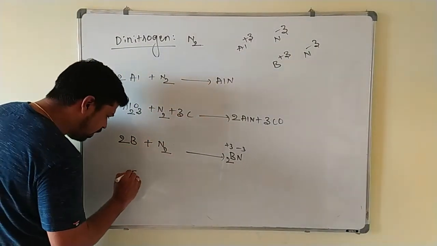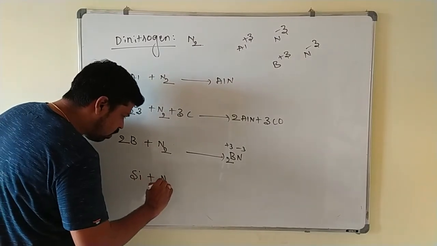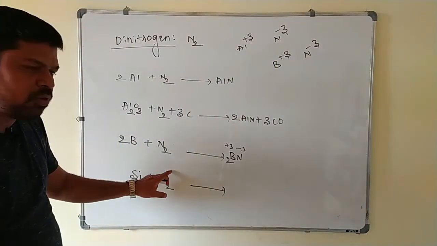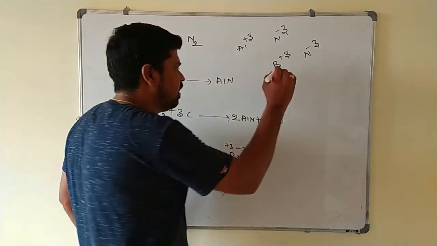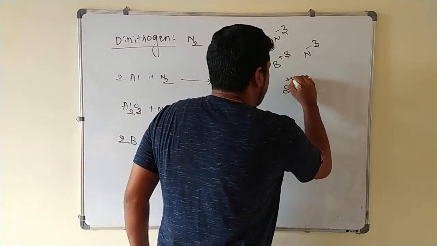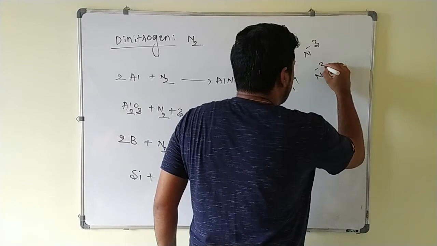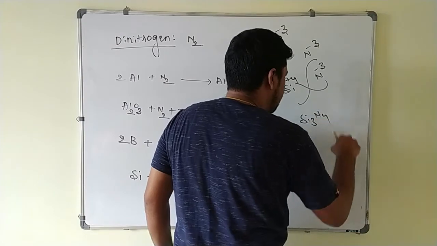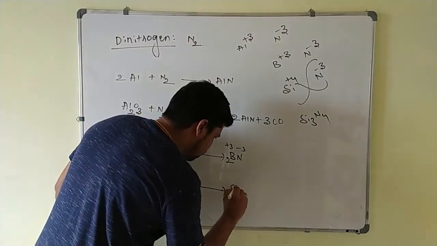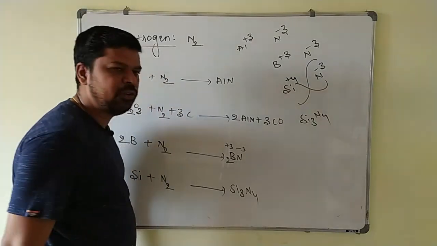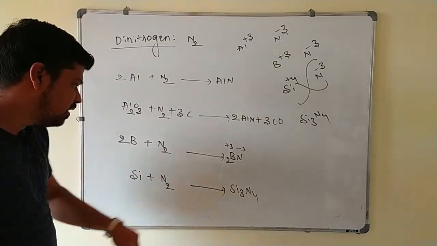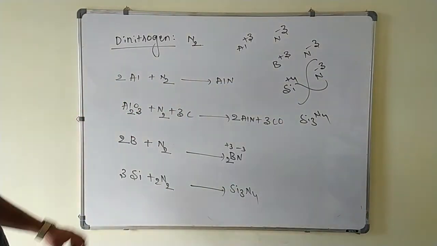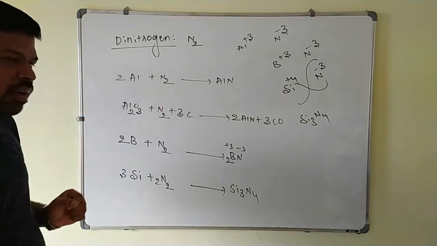Suppose if I take group 4 element, that is silicon, I will take silicon on treating with N2. So what is the oxidation state of group 4? Group 4 is plus 4. Group 5 is negative oxidation state you have to take here. So I will take plus 4 oxidation state of the silicon. Nitrogen shows minus 3. So you cross multiply this one, you will get Si3N4 like this. Silicon nitride it is. 3 times of silicon. 4 nitrogens are there. 2 times of N2 you take here. These are other reactions of N2 with metal as well as non-metals.